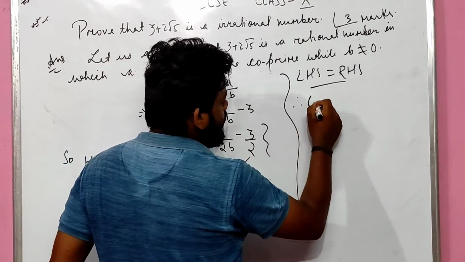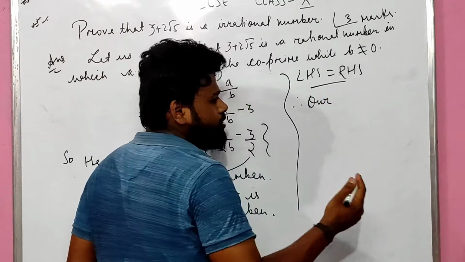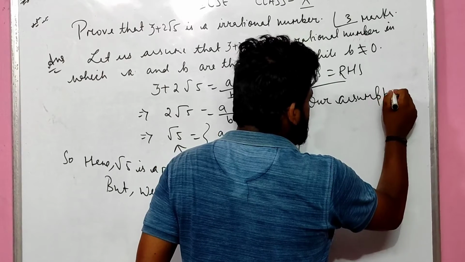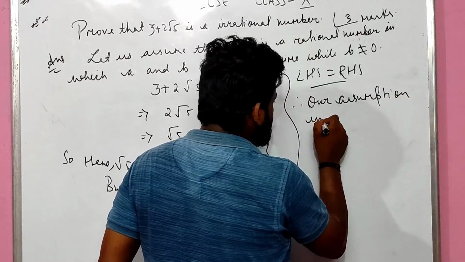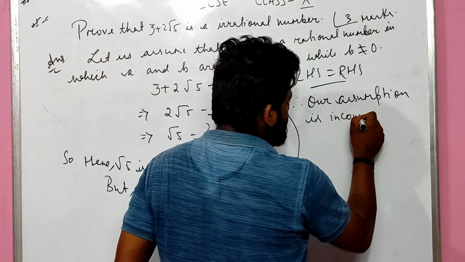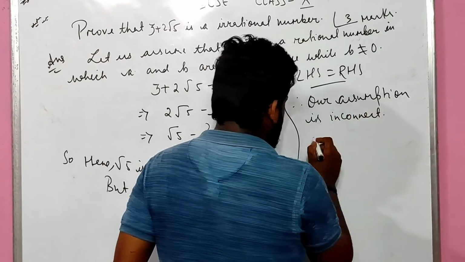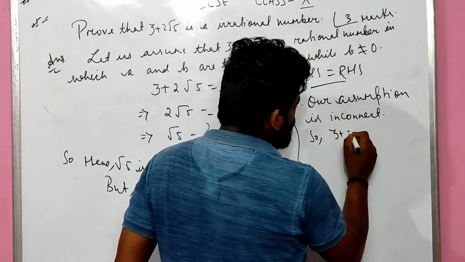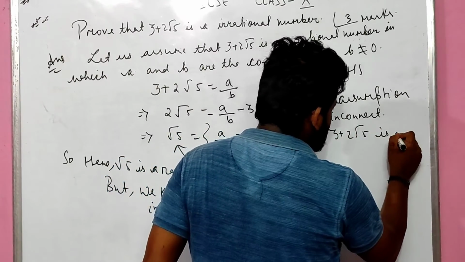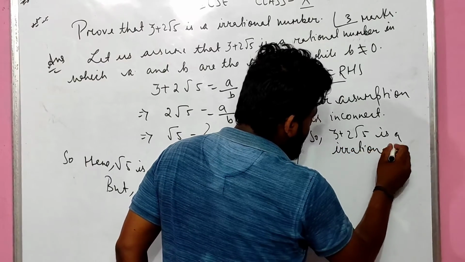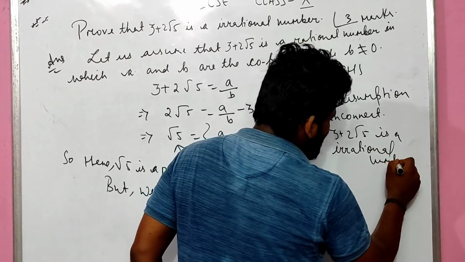Therefore our assumption is incorrect. So 3 plus 2 root 5 is not a rational number; it is an irrational number. Directly 3 marks in your pocket.